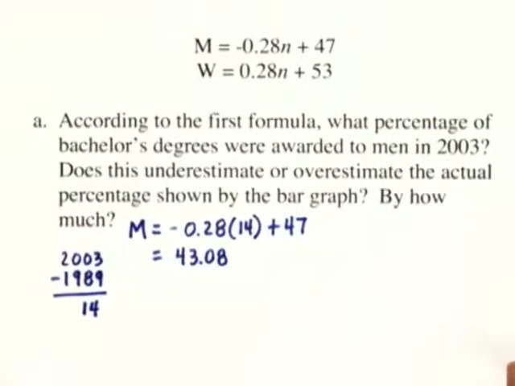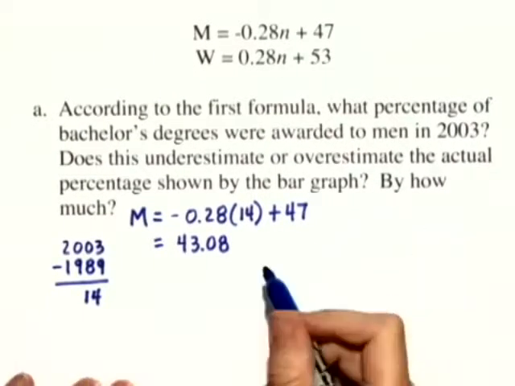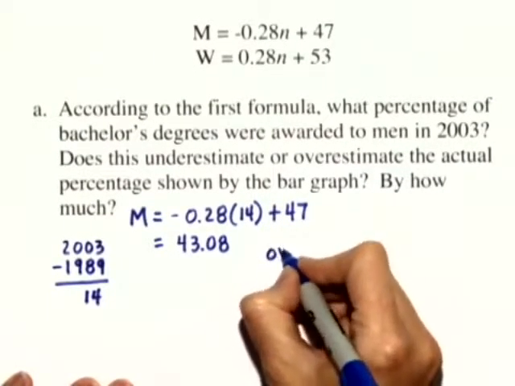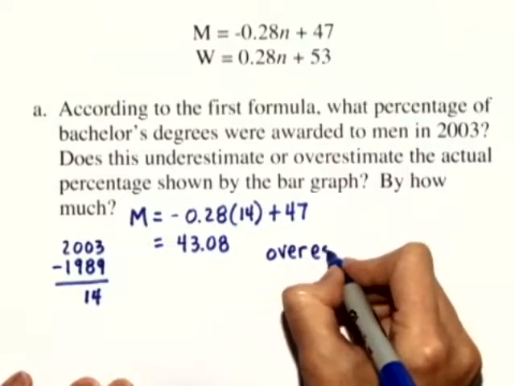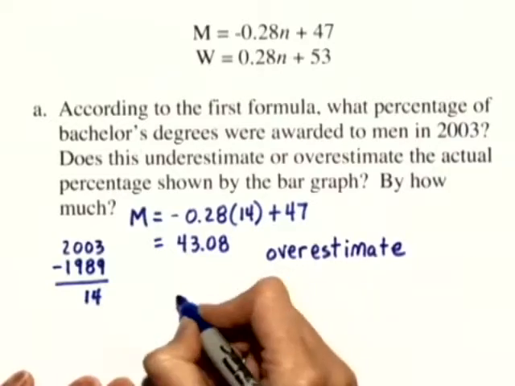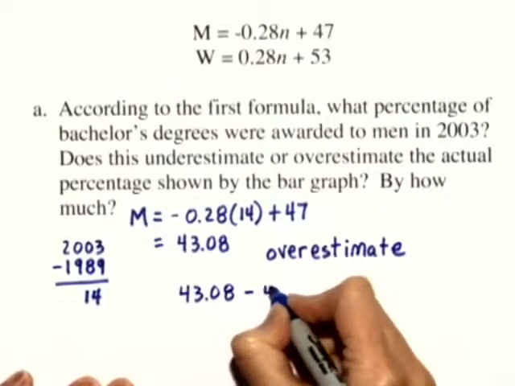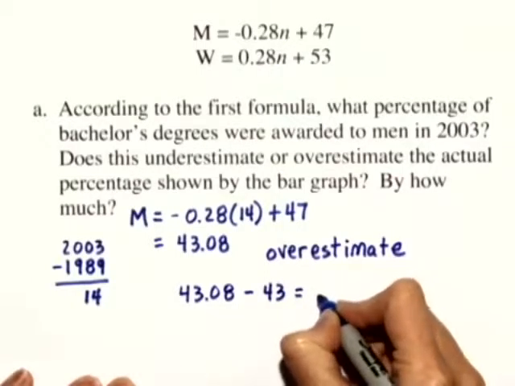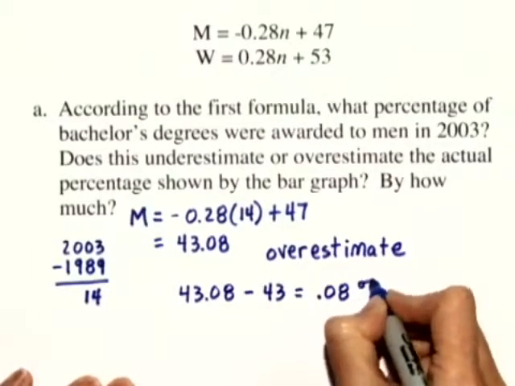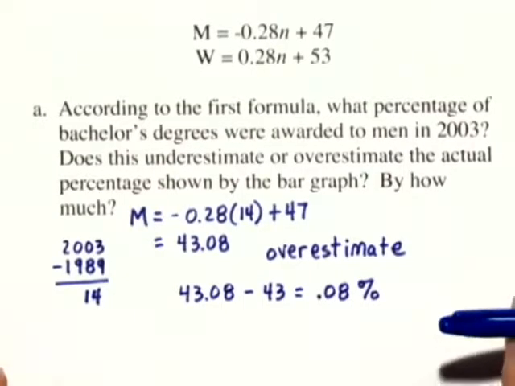In our answer, we got 43.08%. So we have just a slight overestimate. And by how much? Well, 43.08 minus 43 is just 0.08% of an overestimate. Let's move on to Part B.